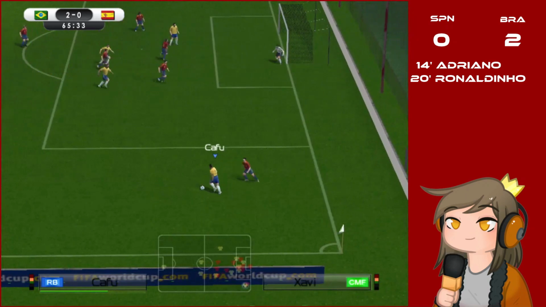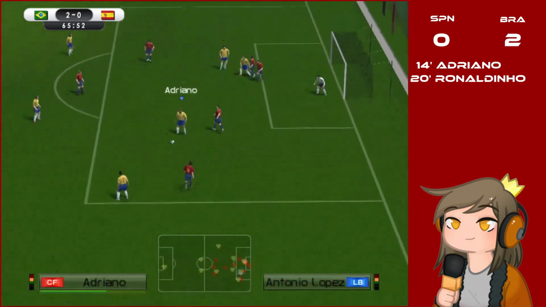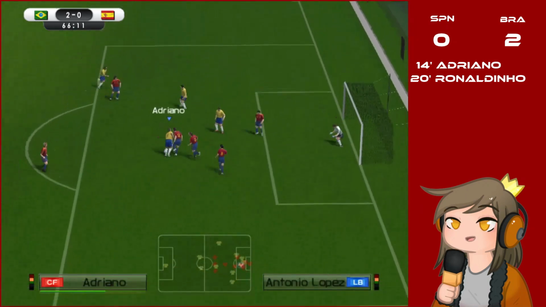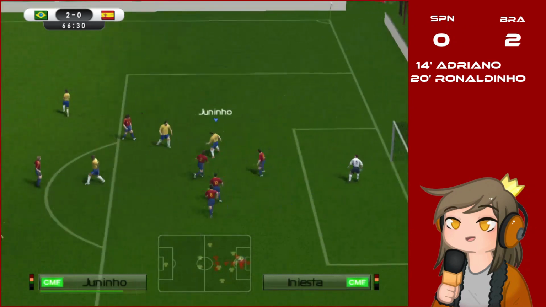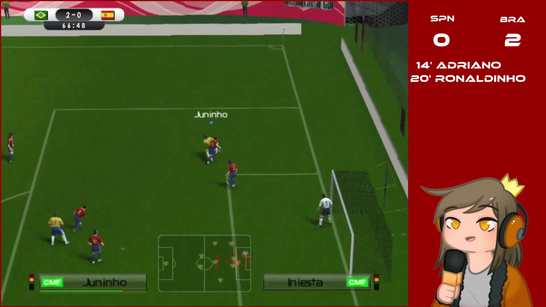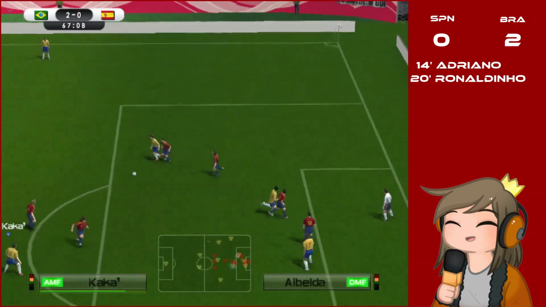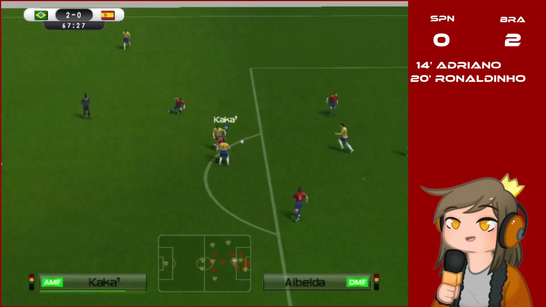That's Cafu. Cuts inside. Passes it to Adriano. He cuts in, but he loses the ball. He recovers it, passes it to Juninho. Juninho doesn't have a condition to kick. He tries it back, but Albelda intercepts the pass to Kaká.